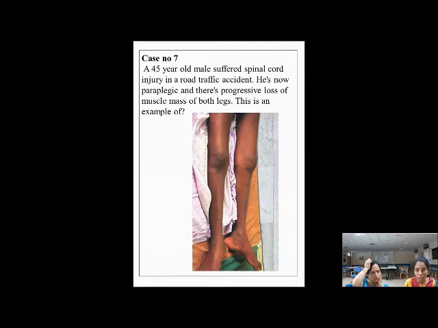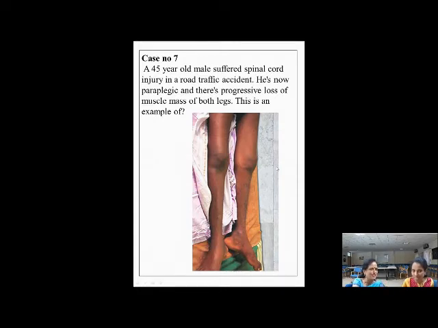So he cannot move both the limbs. There is no movement in both the lower limbs. And there is progressive loss of muscle mass of both legs over a period of time. So what can we think of? Yeah, they identified it as atrophy, and they gave a nice cause also for atrophy. It is called denervation atrophy. Yeah, but what did they say? Neuropathic atrophy.